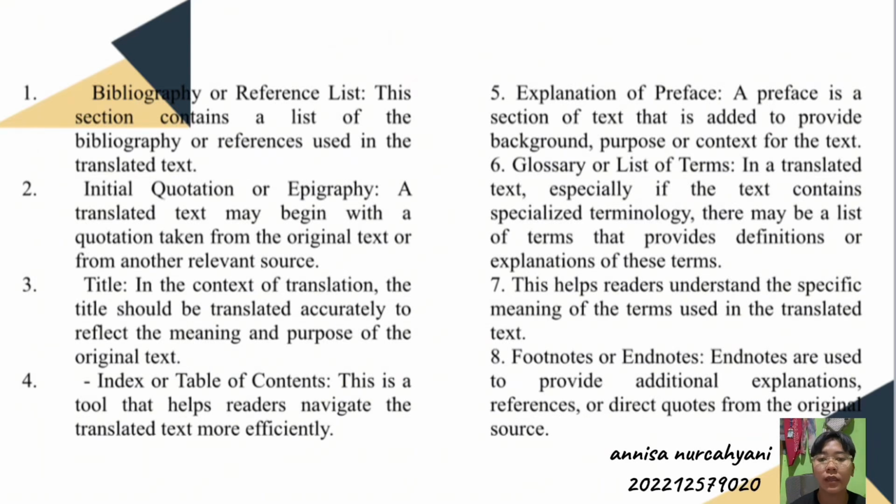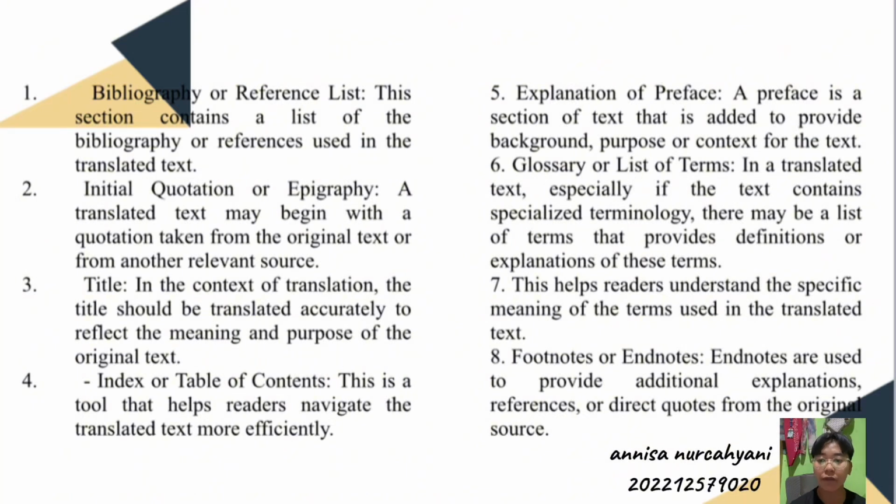That is, the translated text may begin with a quotation from the original text, and from another relevant source. And then title.